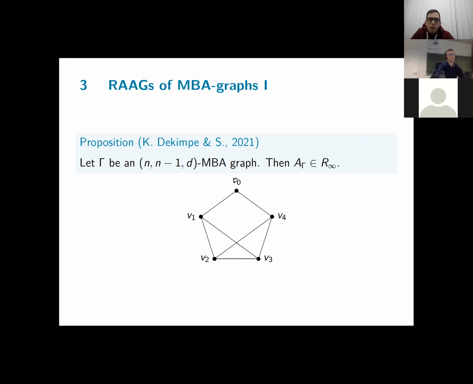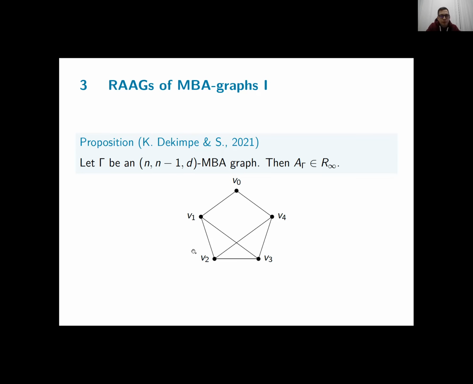V0 has to be mapped to itself since it's the only vertex of non-maximal degree. So V1 and V4 have to be mapped among themselves because they are neighboring to V0. And with respect to this link-is-contained-in-star condition, V1 and V4 are the only vertices which contain V0 as a neighbor. So V2 and V3 can't be added to this collection by means of this condition. So V1 and V4 will induce a characteristic subgroup.